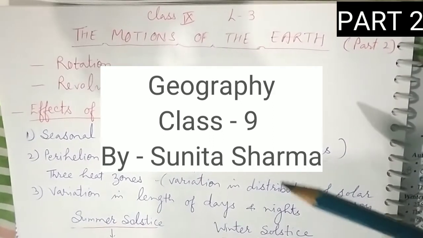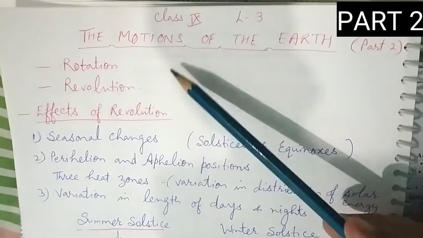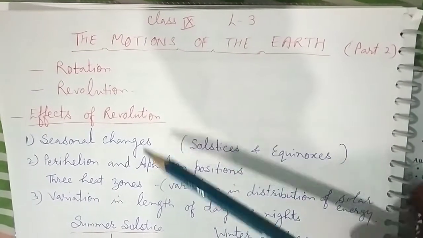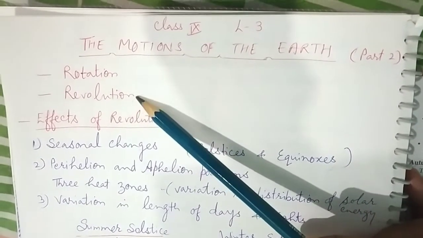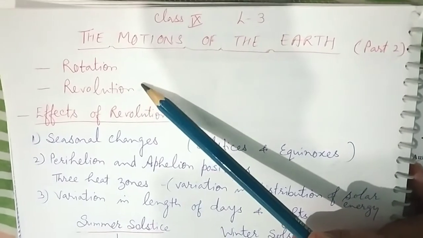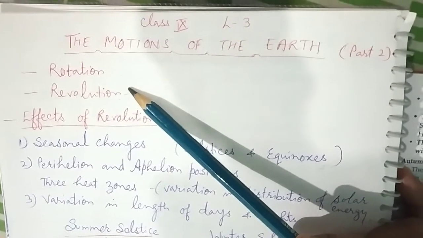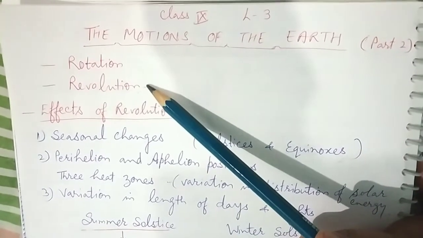Hello students, in the continuation of our third chapter, the motions of the earth, rotation and revolution, today I am going to teach you about revolution. The annual movement of the earth in its orbit around the sun in an anti-clockwise direction, that is from west to east, is called the revolution of the earth.